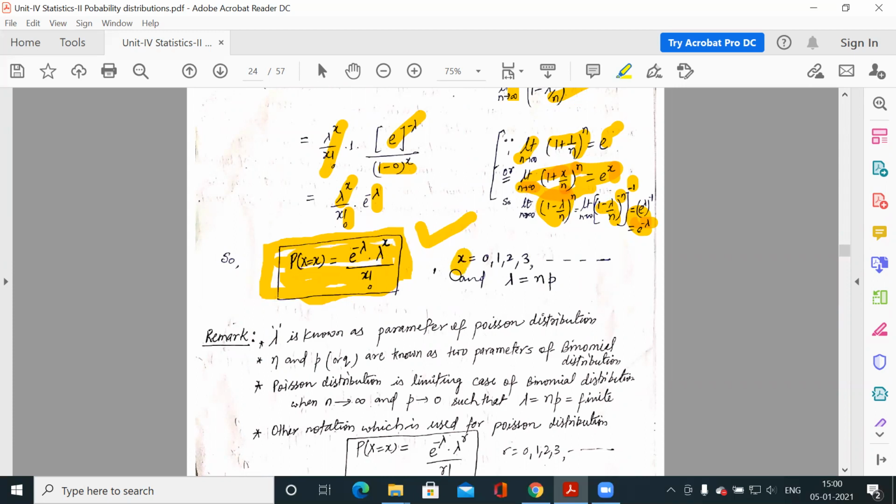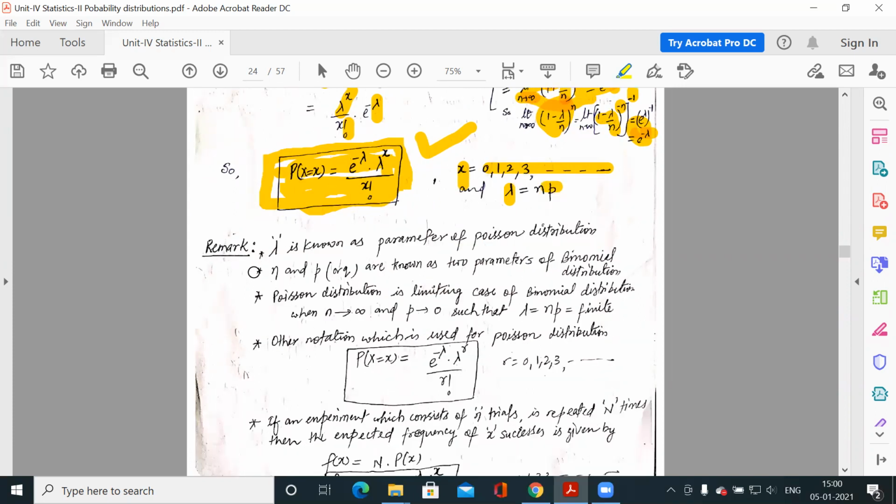Clear? Here also the possible values for x are 0, 1, 2, 3 up to infinite, because now the trials are infinite. We have a very large number of trials, so it will go up to that number, and lambda is np, which is a constant. So the parameters of binomial distribution are n and p, or q, means either you need p or q, and n. So there are two parameters for binomial distribution, but for Poisson distribution there is only one parameter, which is lambda. So lambda is called the parameter of Poisson distribution.